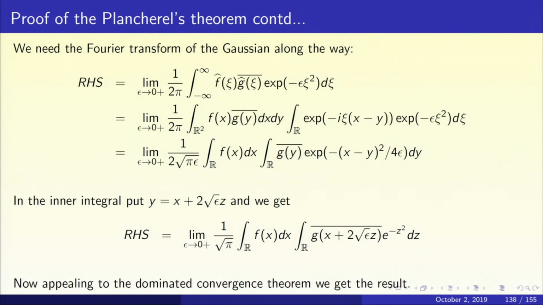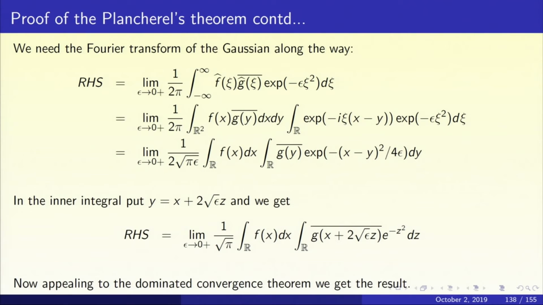Okay, so start on the right hand side. What on the right hand side? Integral 1 upon 2 pi from minus infinity to infinity of f hat of chi g hat of chi bar. Now I throw in an e to the power minus epsilon chi squared d chi and allow the epsilon to go to 0. Now because f and g are rapidly decreasing, the limit as epsilon goes to 0 can go in or out of the integral as we please. The dominated convergence theorem applies.